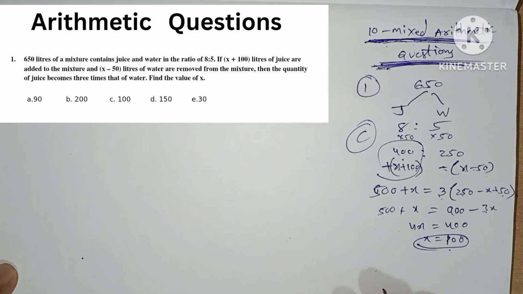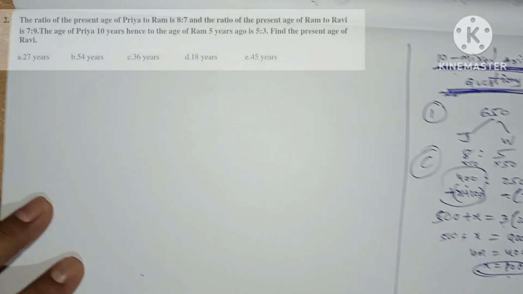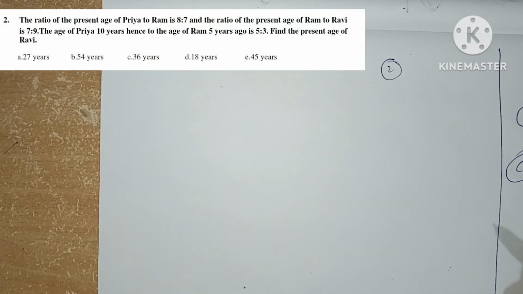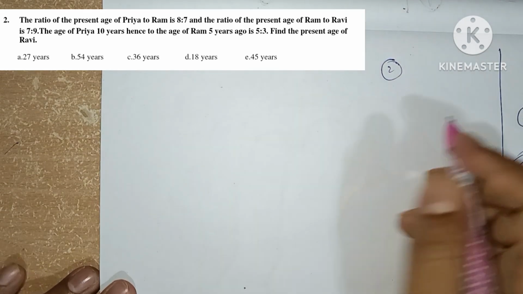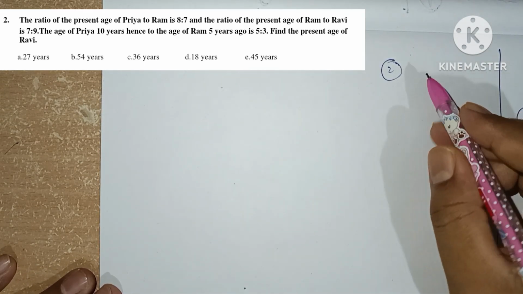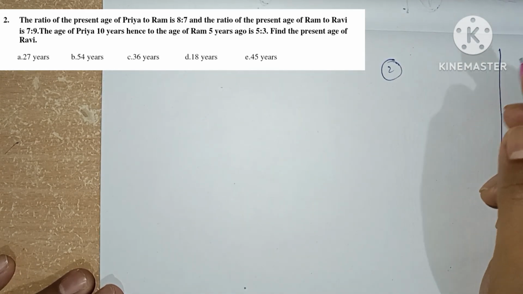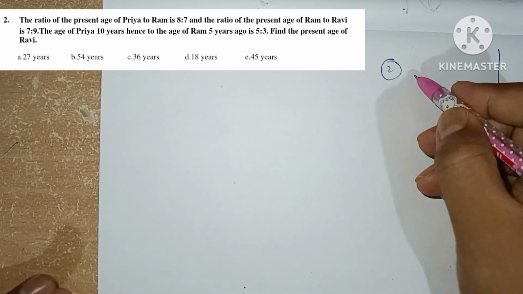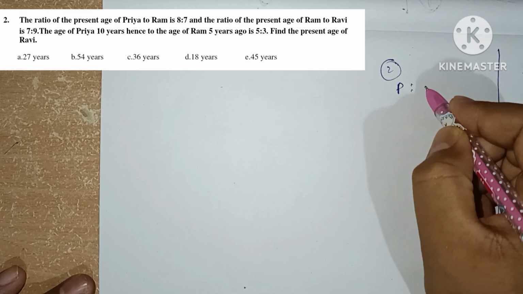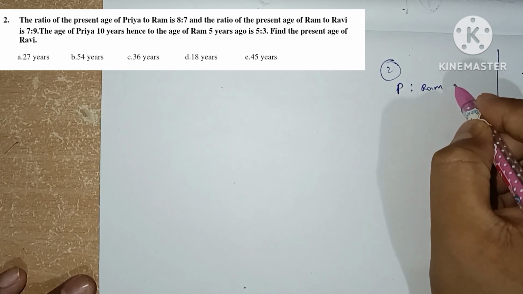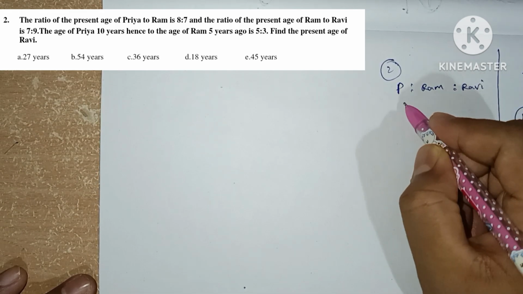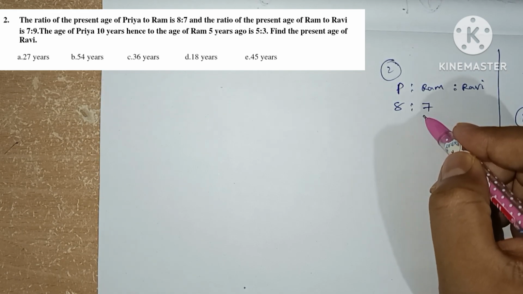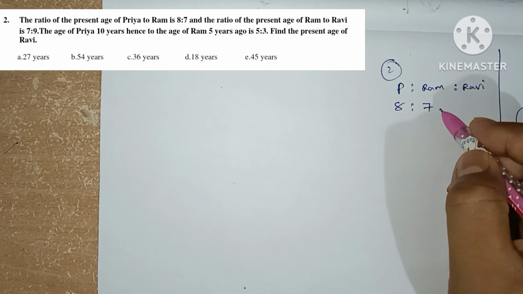Now we are going to see question number 2. The ratio of the present ages of Priya and Ram is 8:7, and the ratio of the present ages of Ram to Ravi is 7:9. So Priya to Ram is 8:7, and Ram to Ravi is 7:9.